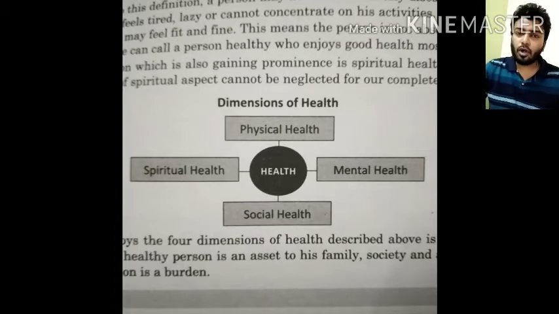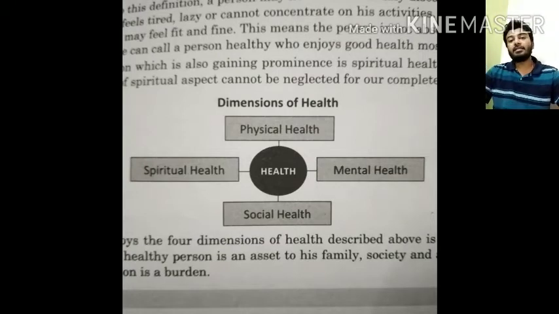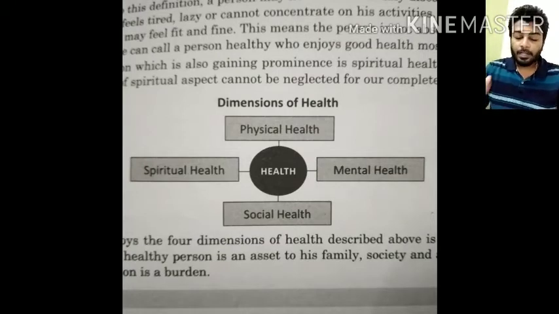So if you are not having any kind of disease or infirmity, that doesn't mean that you are healthy.